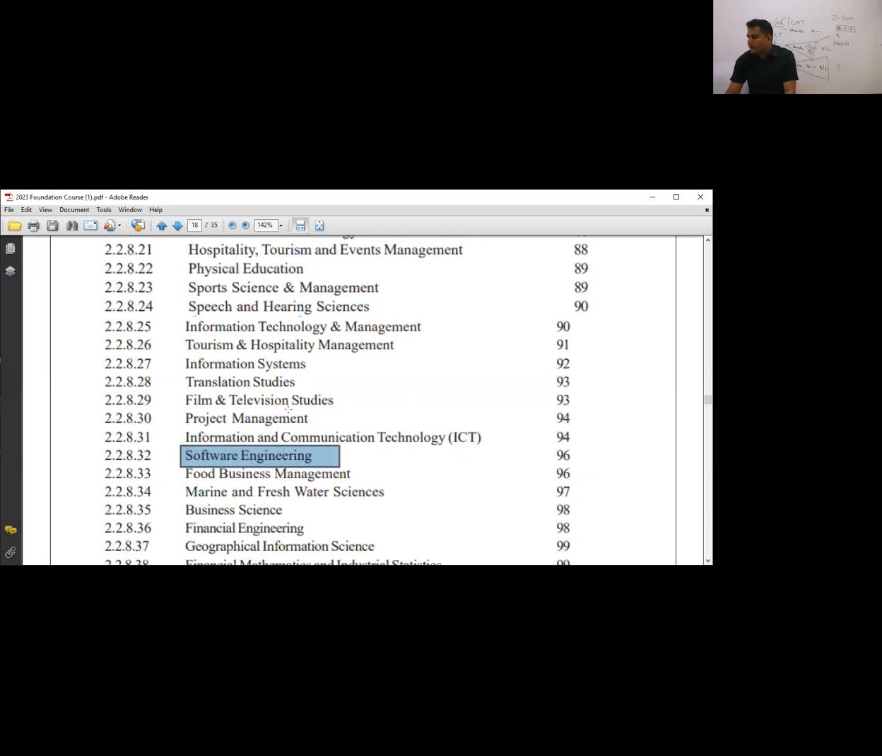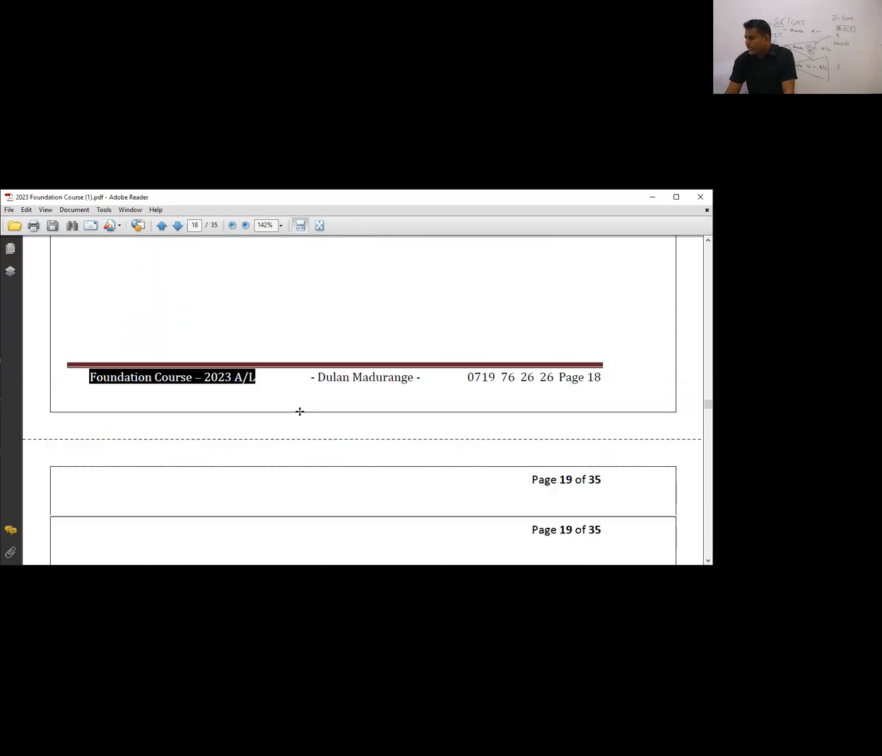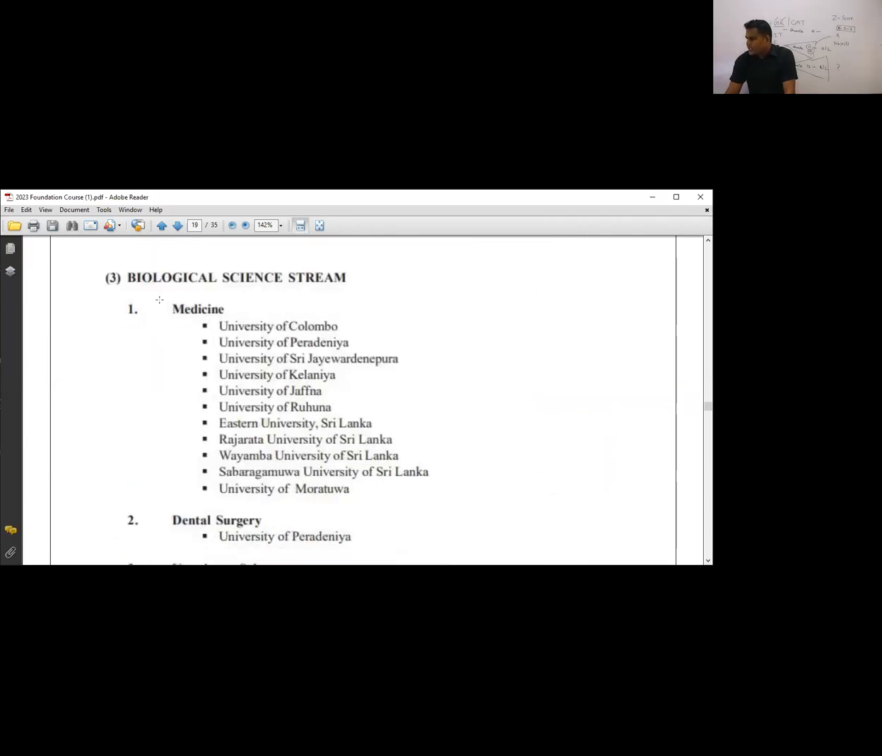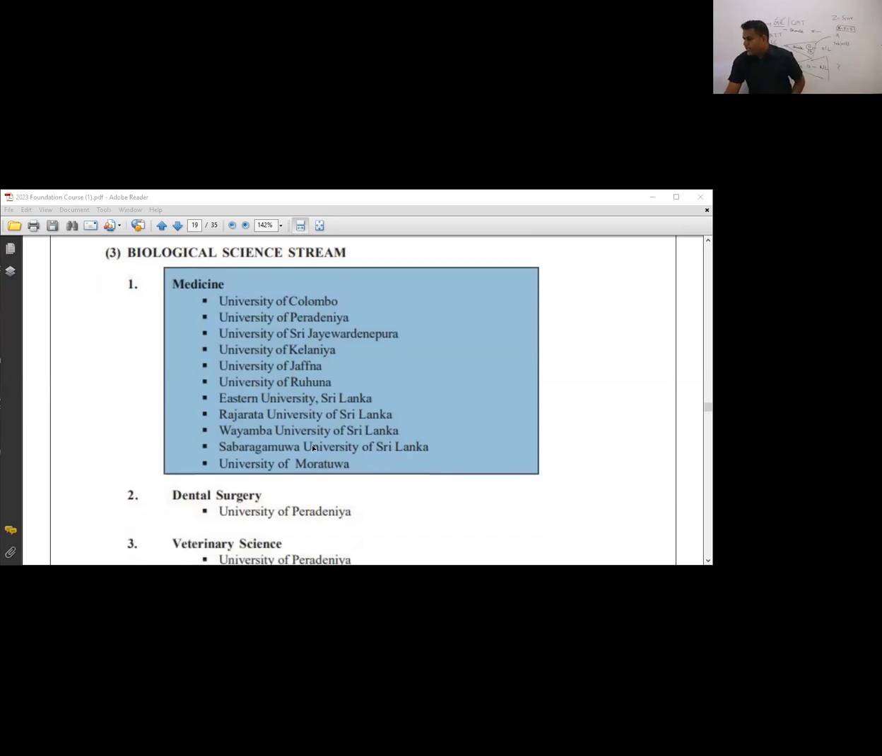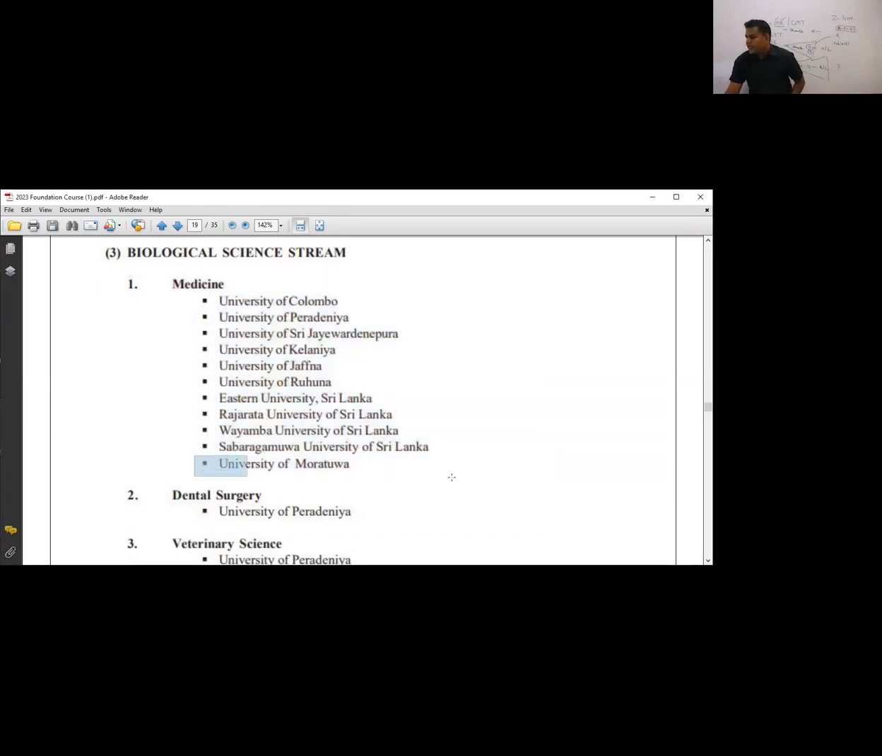This is not the time to discuss each and every course. So these are the universities for medicine. When you consider medicine, these are the acceptable universities in Sri Lanka. University of Colombo is the best. The doctors write Colombo within brackets after their name. Why do they write Colombo? Because Colombo University is the best university in Sri Lanka to study medicine. Then Peradeniya, Sri Jayewardenepura, Kelaniya, Ruhuna. Recently Moratuwa University also got medicine, last year.